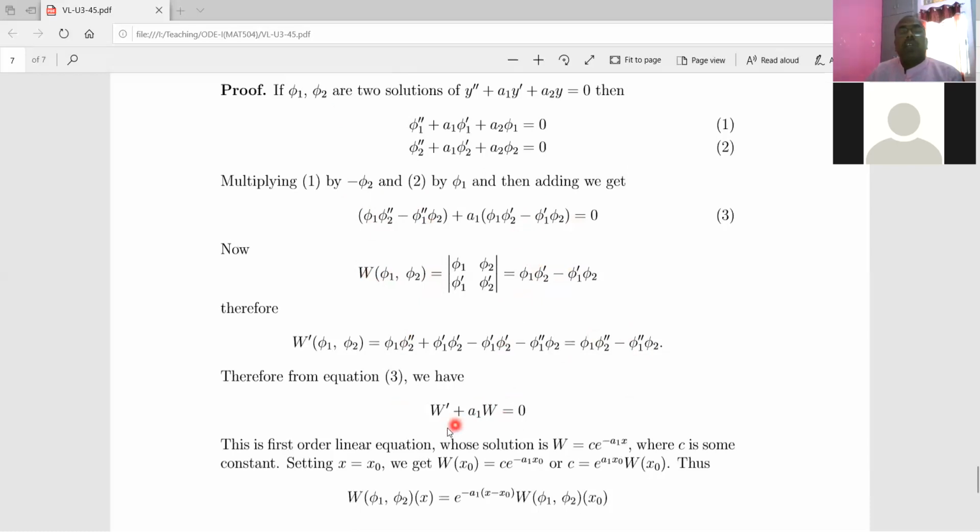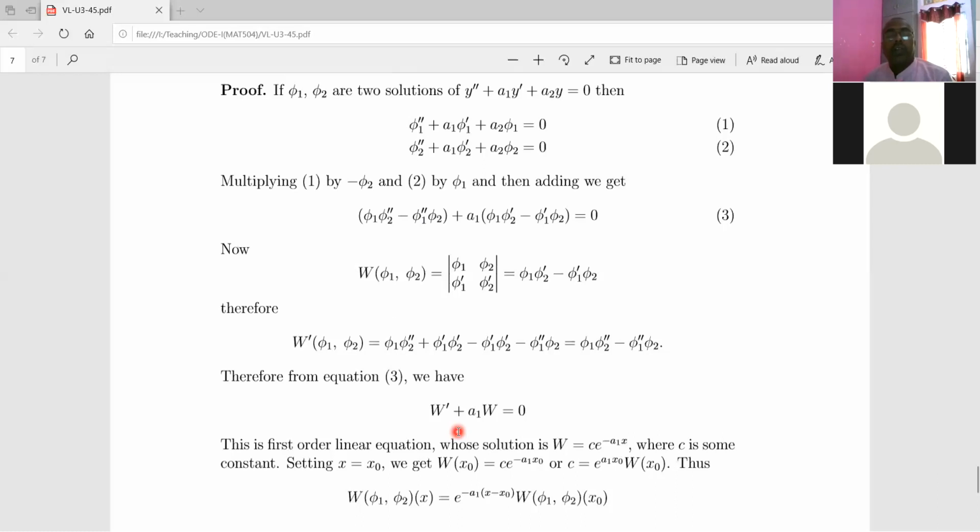So what does it mean? I already told you that this is a first order linear differential equation. And what is the solution? We have proved in the second unit that if we have the differential equation y dash plus ay is equal to 0, which is a first order homogeneous differential equation, its solution is C into e to the power minus a1x.